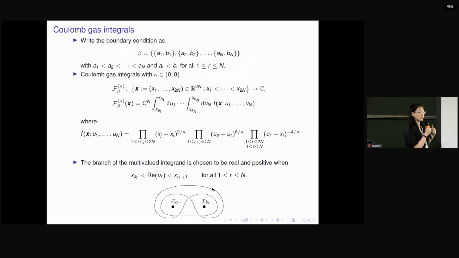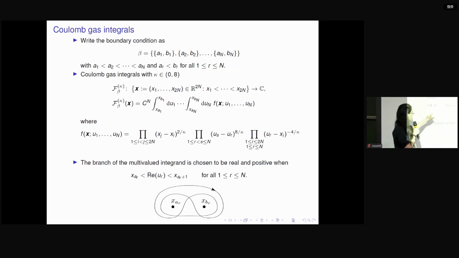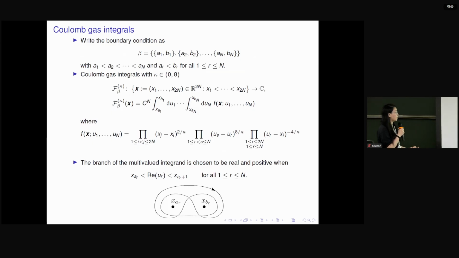Therefore, when we choose the branch of this integrand function, we hope that in the end, after the integration, this function is going to be positive because it's going to appear in my probability formula. So the branch we choose for this multi-valued integrand is chosen to be real and positive on the largest possible set.